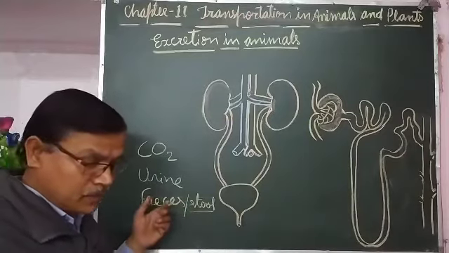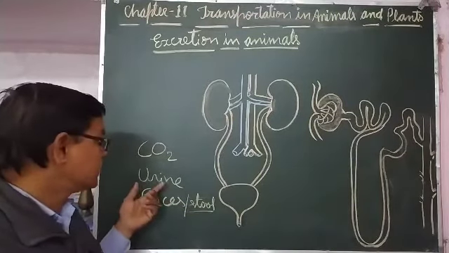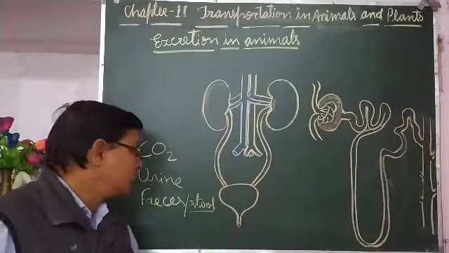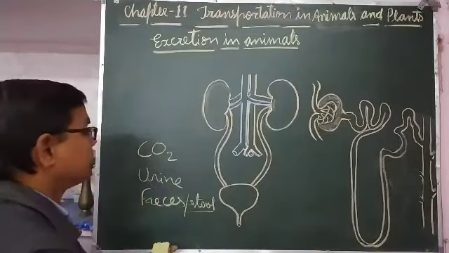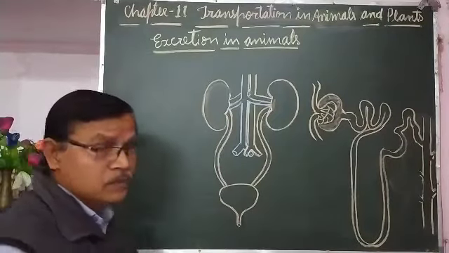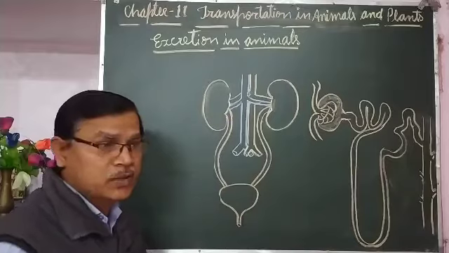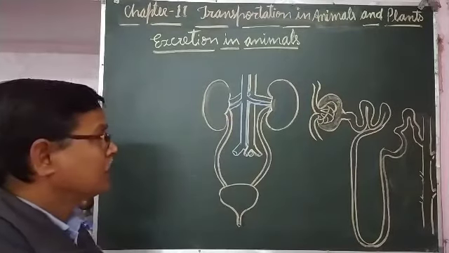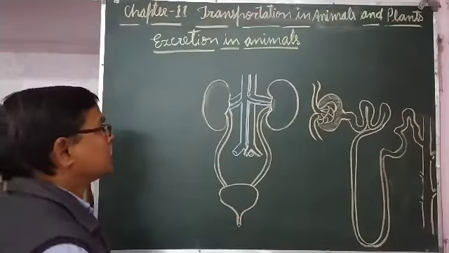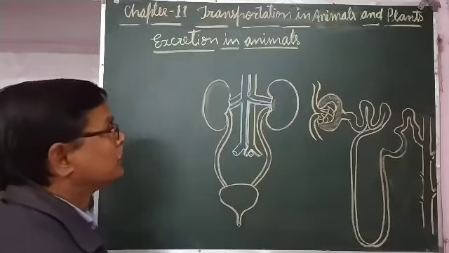The main excretory system in the body, which is in front of you, removes urine from the body. Urine contains various waste materials like urea. The main excretory product in human beings is urea, so that is present in the urine.